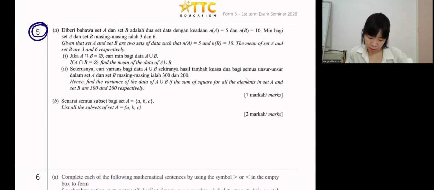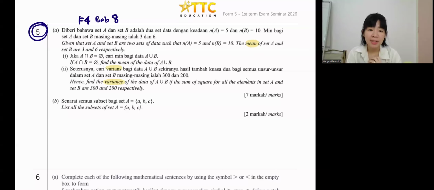Accidentally put wrong. So given that set A, set B, okay, then here got mentioned this word, mean. And then after that, got mentioned variance. Remember what chapter is this? Variance. Form 4 got mentioned variance, standard deviation. That chapter is bab 8. No, bab 9 is kebarangkalian, probability. Okay, so bab 8. I only put one question of bab 8. Okay, we look at this question straight, since there's only one question. Now, this question is also important.